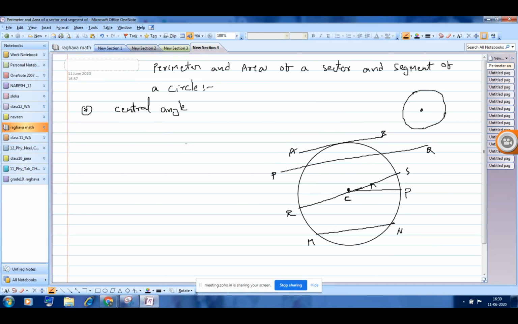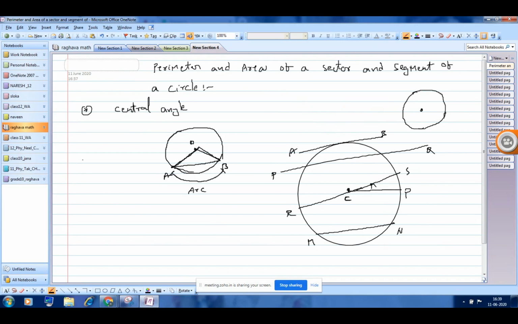CP is radius. So these are the different parts. Now, how to define a central angle? If I am taking any chord, suppose AB is a chord of a circle, join A to the center and B to the center. The angle subtended by an arc. Here A to B is called an arc. The angle subtended by an arc at the center is called central angle.